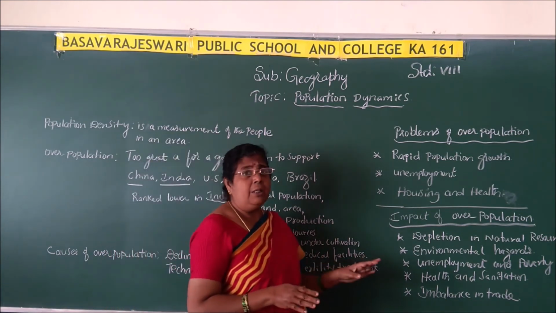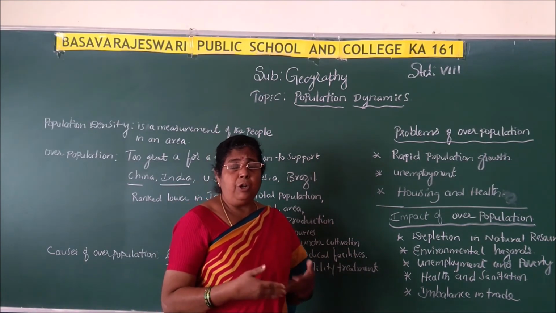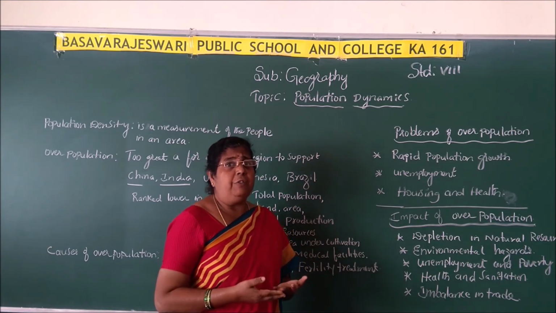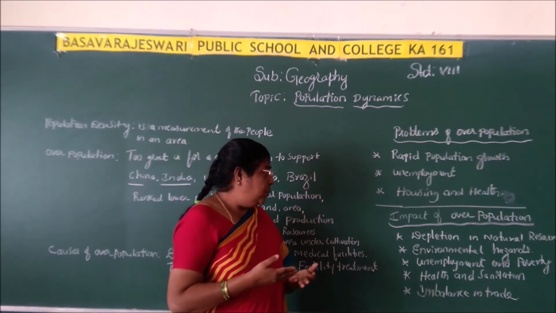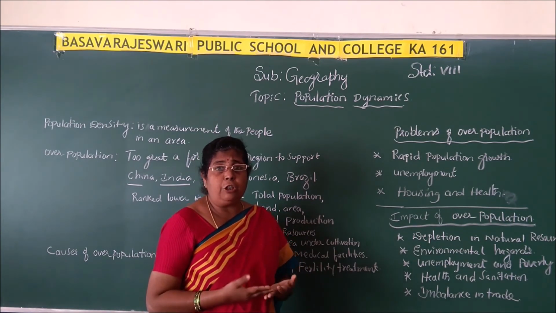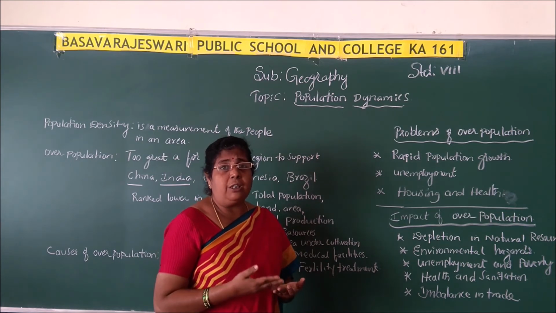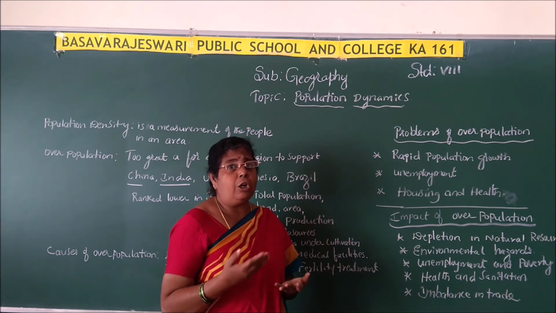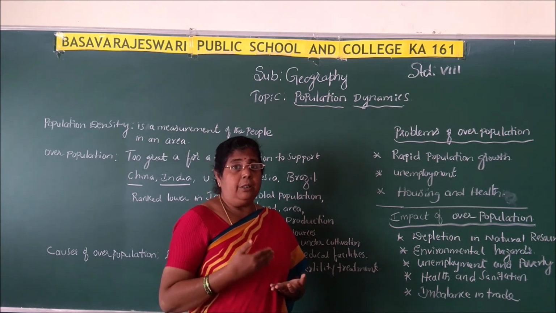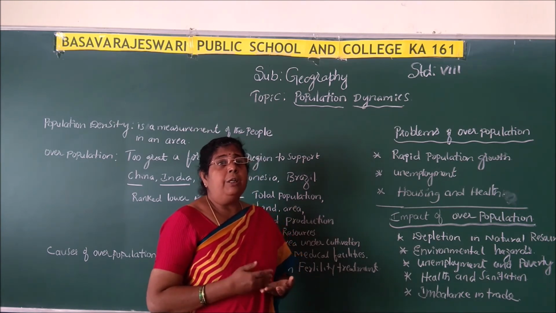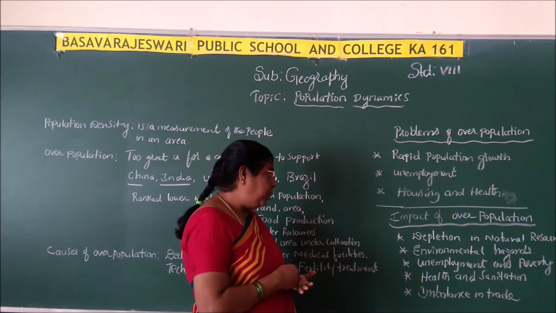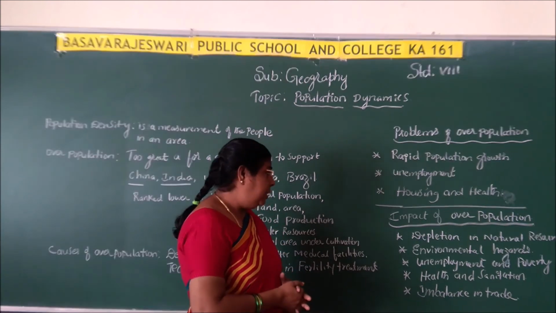Okay, environmental hazards. As we are using more land for agriculture and all, it may create soil degradation. Correct? And soil fertility will be lost. Clear, children? Because to meet the requirement to provide food, we are using more land and we cut the forest. So deforestation takes place. Again it will create a lot of problems, global warming will take place, and there will be a decrease in rainfall, soil erosion, and like that it may lead to other important problems. These all come under environmental hazards.